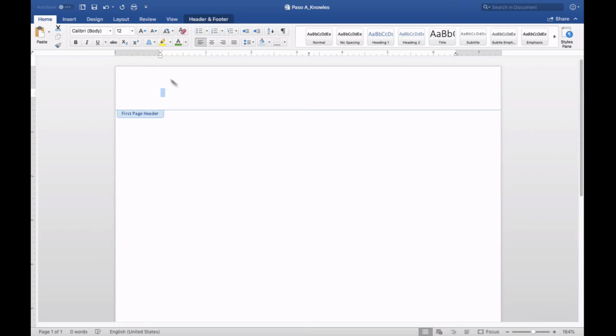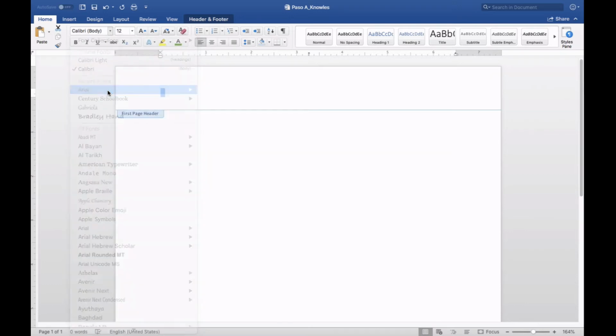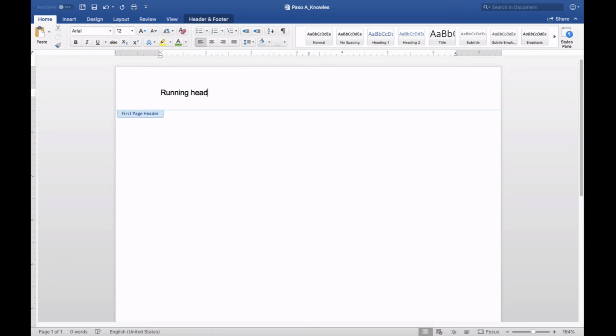And I'm going to change what is the default font, Calibri, to Arial. Now, if your default font is Arial, you don't need to do anything. Make sure you have it set at 12. And then I'm going to type the words running with a capital R, and then head, lowercase h, colon, and then I'm going to paste in the question from the topic.